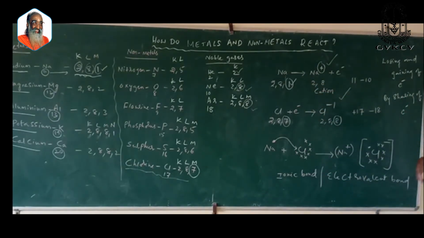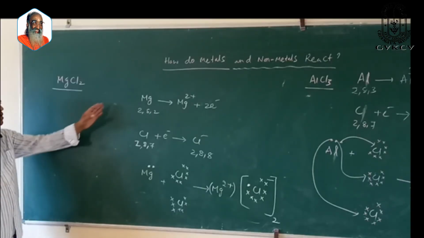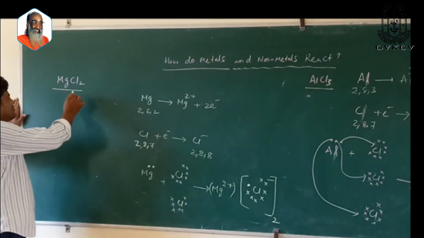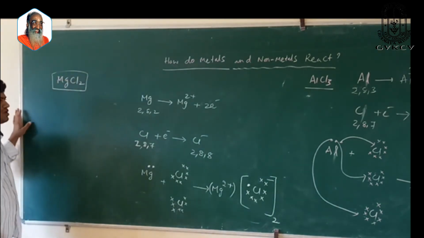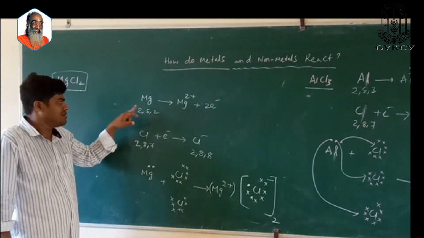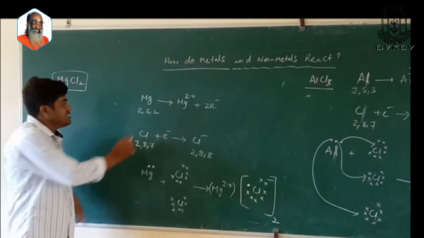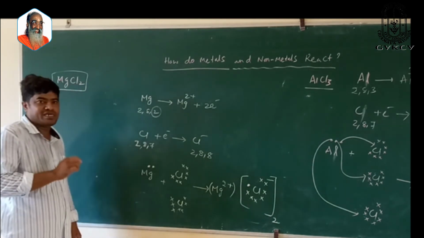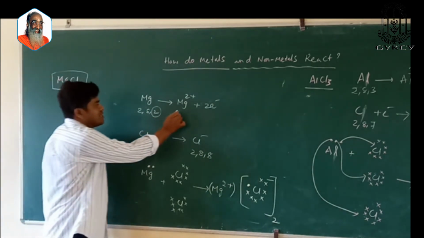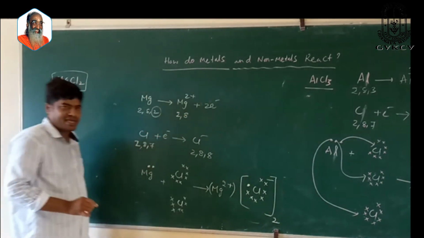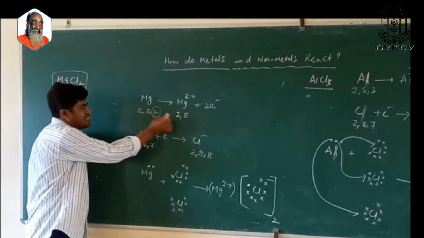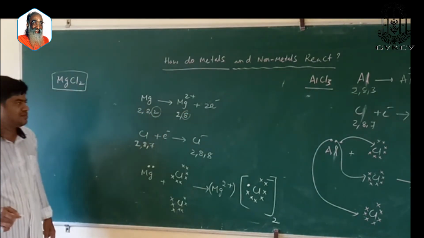And here also we have several examples to discuss, by taking magnesium chloride and aluminum chloride. To explain how metals and non-metals react, we are going to take another example, magnesium chloride. Magnesium is a metal whose atomic number is 12 and electronic configuration is 2,8,2. It loses 2 electrons so that it becomes an octet, that is 2,8, so that it gets 8 electrons in its outermost shell.